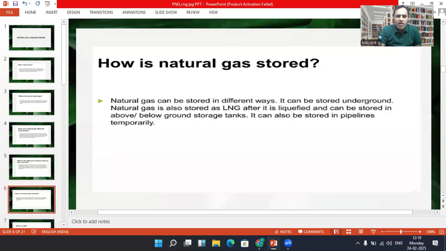So how is natural gas stored? Natural gas can be stored in different ways. It can be stored underground, and natural gas is also stored as LNG. LNG is liquefied natural gas, which is stored after it is liquefied. It can also be stored in above ground storage tanks and also stored in the pipeline temporarily.